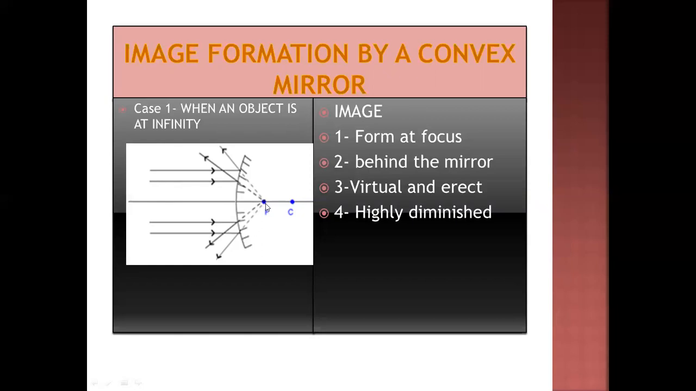The image is always highly diminished. Whatever is behind the mirror is virtual and erect. And then what is the nature of the image? The nature of the image is: it is at F, behind the mirror, virtual and erect, and highly diminished. This is the first case of the convex mirror.